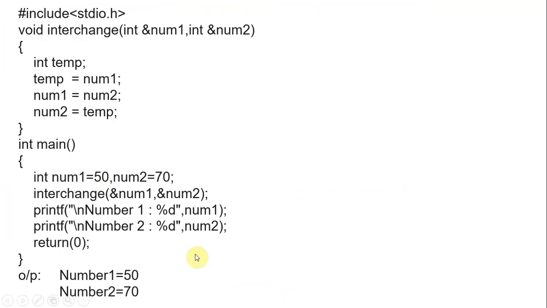Okay, the same C example we'll see. Same interchange, same main method. Here we are passing addresses. Ampersand means address; in pointers you understand what ampersand is. Ampersand represents the address of the variable. 50 is a value, the name of the variable is num1, and it has some address. That address is passed here. So it receives the address, not a copy of the data, only the address. Now the working happens on the addresses.